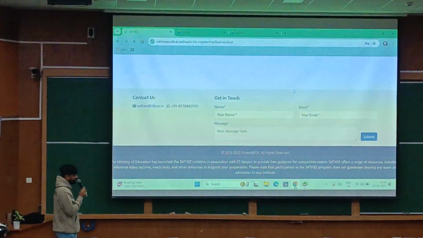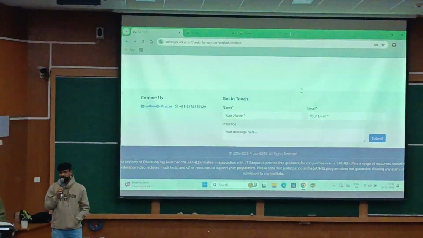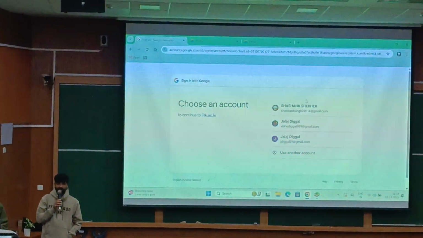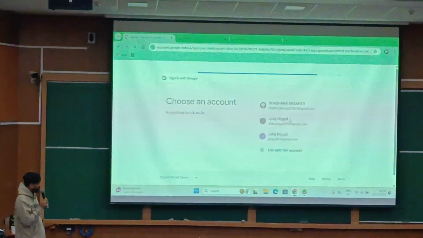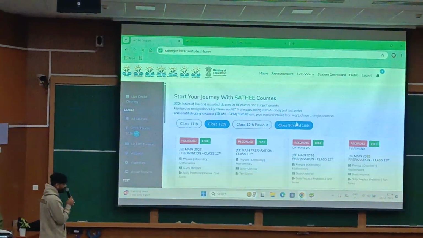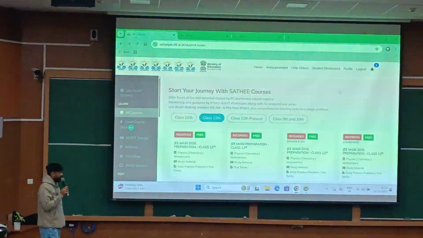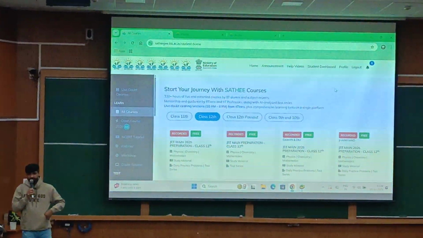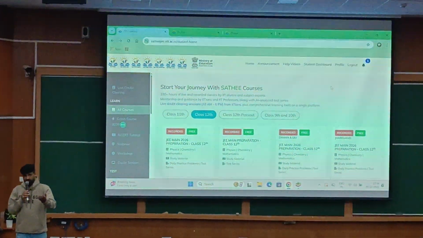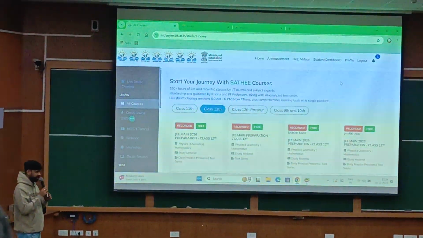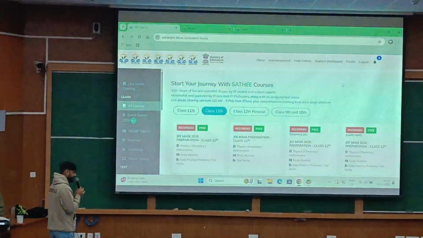So the Ministry of Education thought, why don't we collaborate with IIT Kanpur and launch such a session where we can tackle this cost problem. So all of this is free for you. You don't have to pay any amount regarding this. In contrast, we will pay you. While you learn, you will earn. We will give you useful goodies which will help you in your preparation.